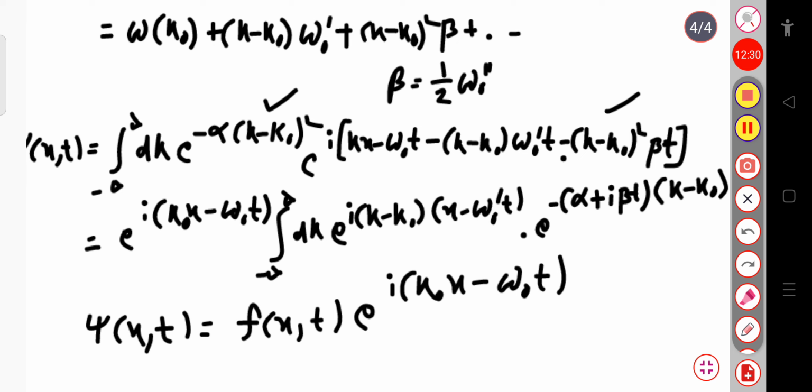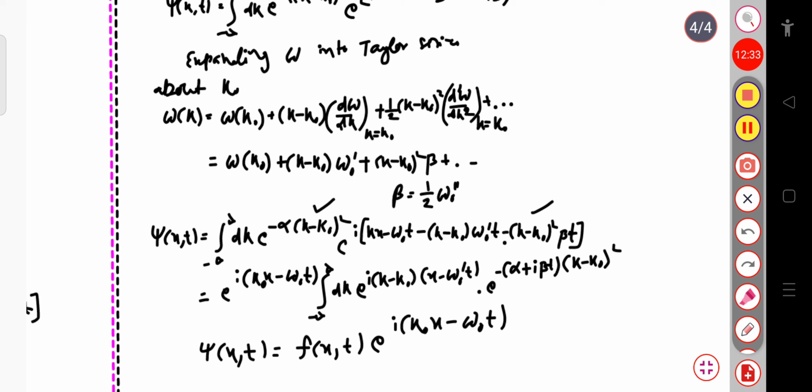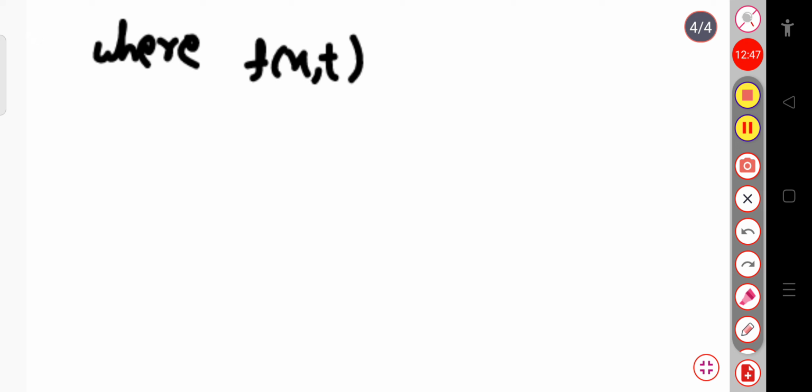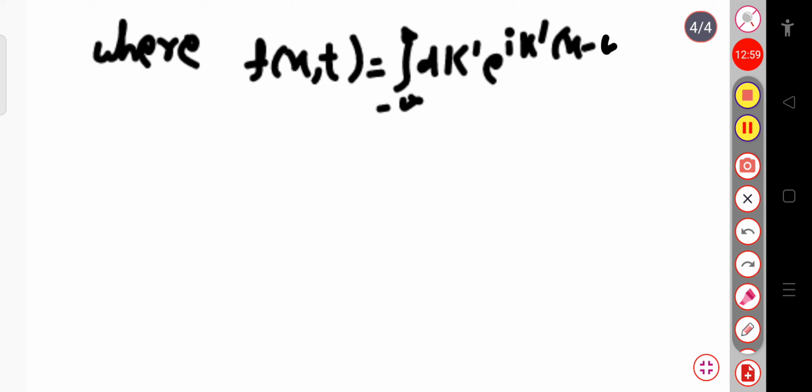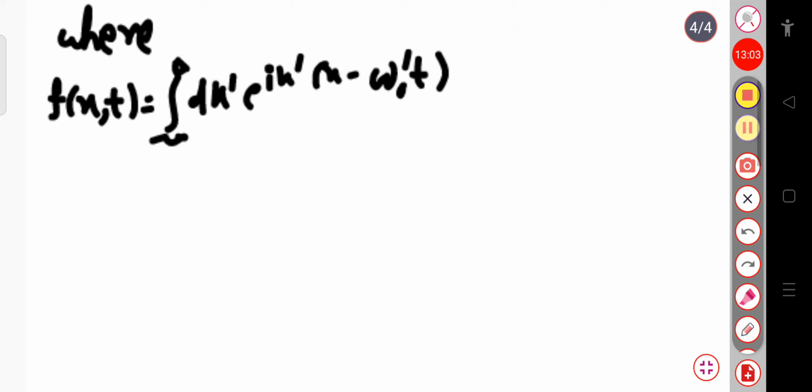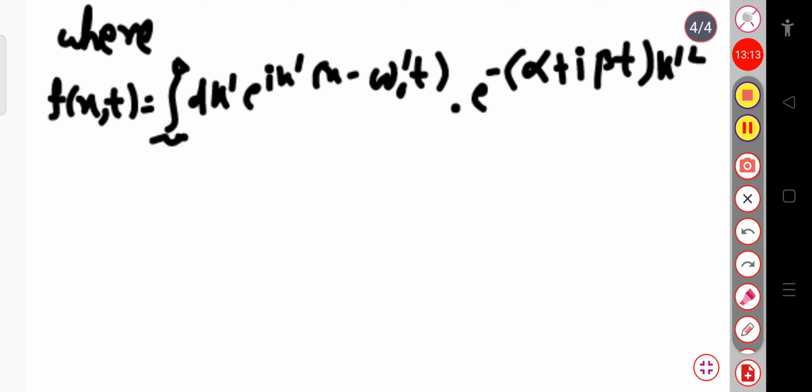This total integration term is your f of x,t, which is equal to the integration over minus infinity to plus infinity of dk prime exponential iota (k prime x minus omega naught prime t) into exponential minus (alpha plus iota beta t) whole into k prime square, where this k prime is equal to k minus k naught.